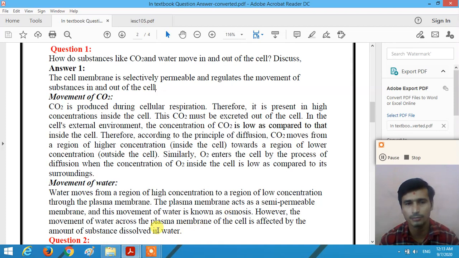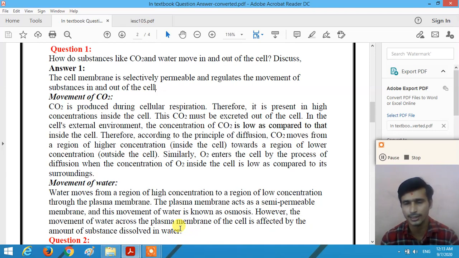So water moves from a region of high concentration to a region of low concentration through the plasma membrane, which acts as a semi-permeable membrane, and this movement of water is known as osmosis. The movement of water across the plasma membrane of the cell is affected by the amount of substance dissolved in the water, right? So by the process of osmosis, water moves in and out of the cell.